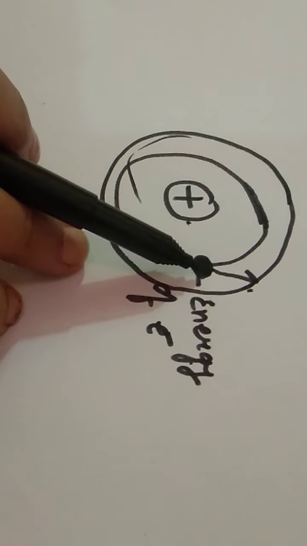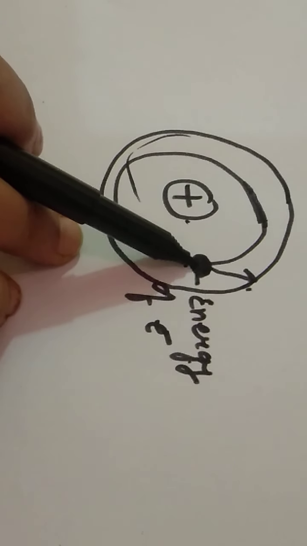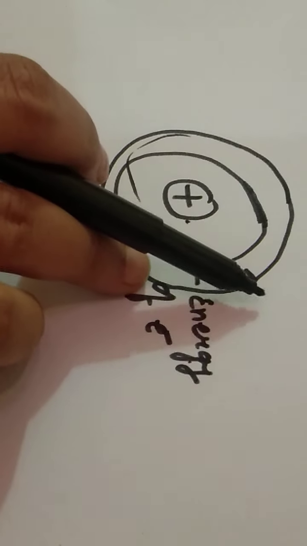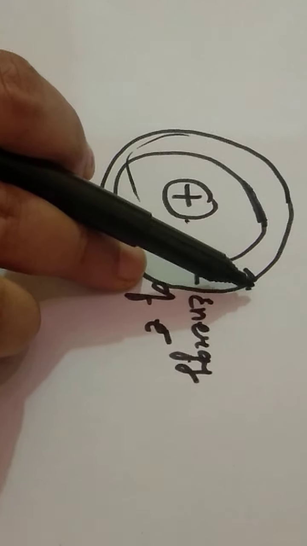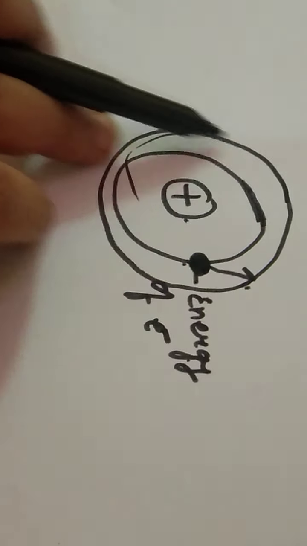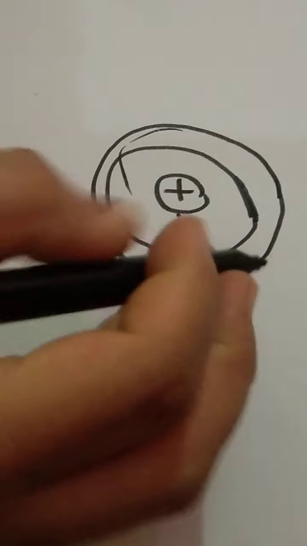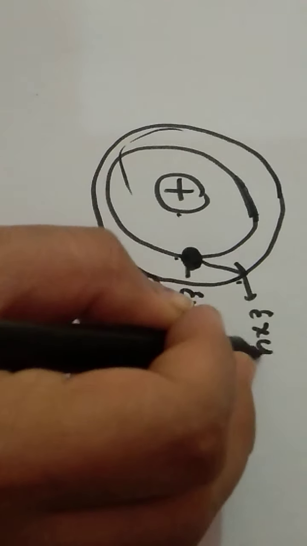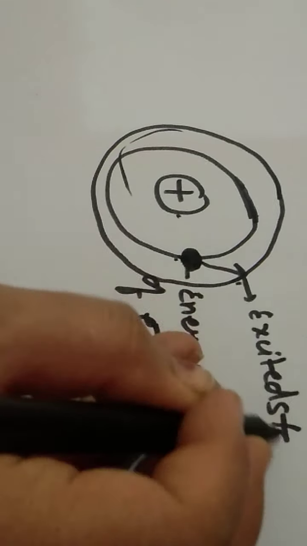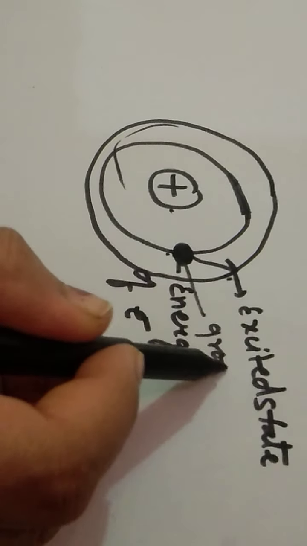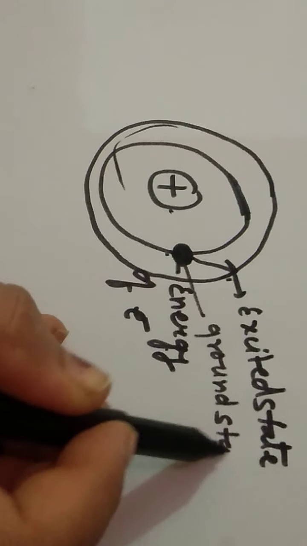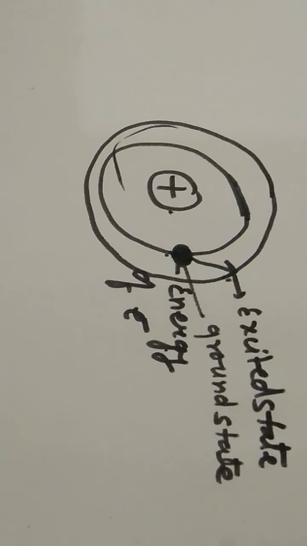Now what happens, children, on increasing the temperature, this electron is going to gain energy and will jump to a higher energy state, but it will tend to be in this excited state. Children, the above one is the excited state or the higher energy state, and this one is the ground state of the electron.